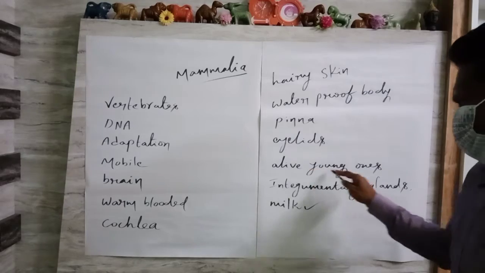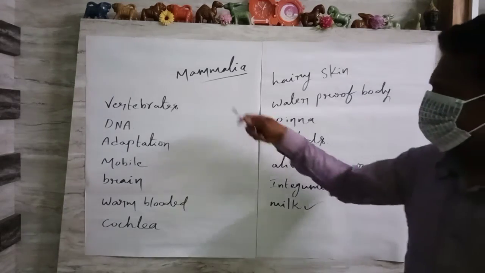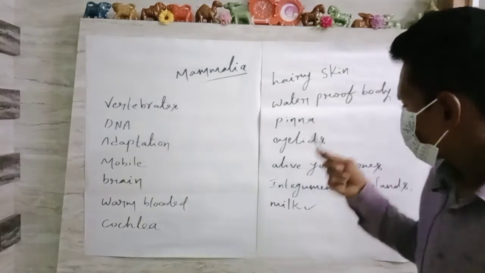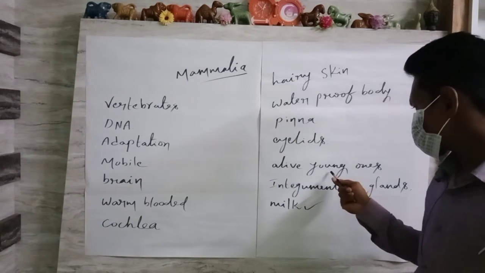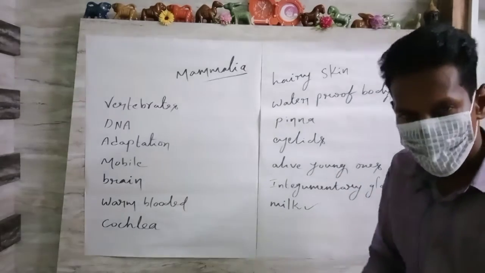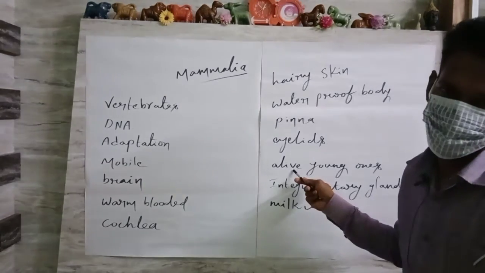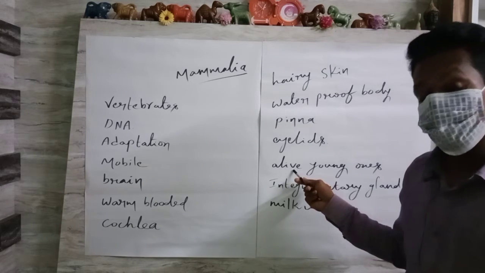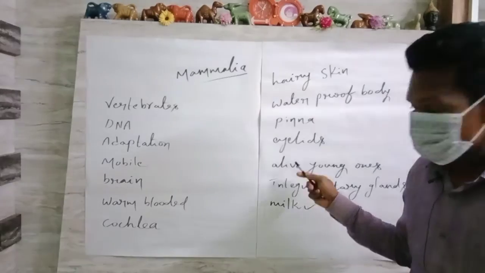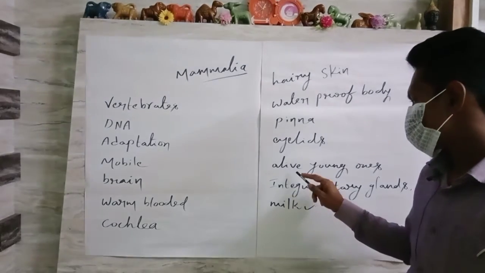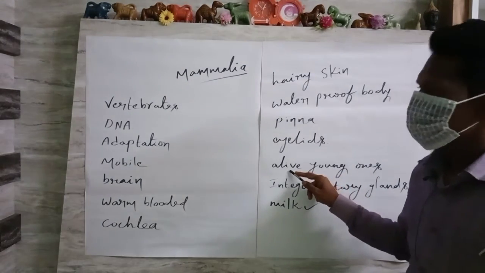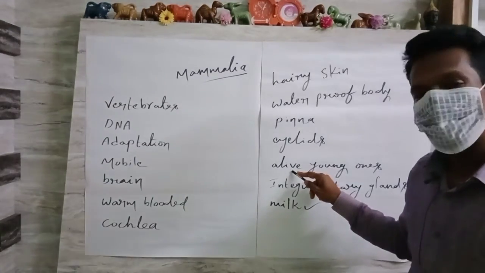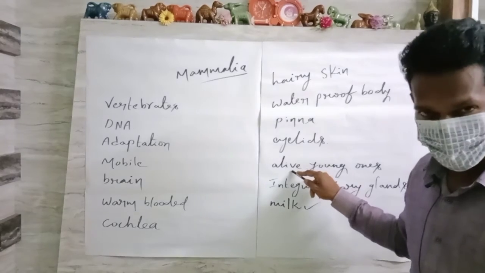Then alive young ones. These are mostly viviparous, very rarely ovoviviparous. So mostly the young ones or newborn organisms are alive. Sometimes due to unfavorable circumstances, both mother and young one may die, but 99.9% of all young ones given birth by mother organisms are alive. This is one of the characteristic features.